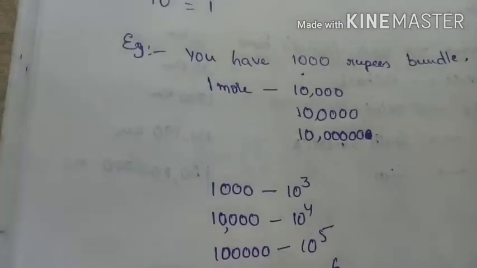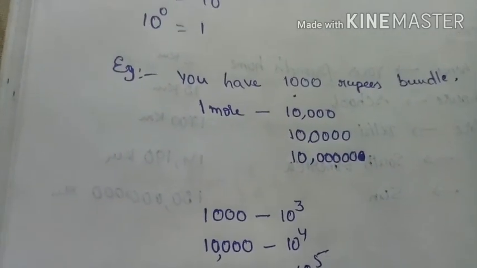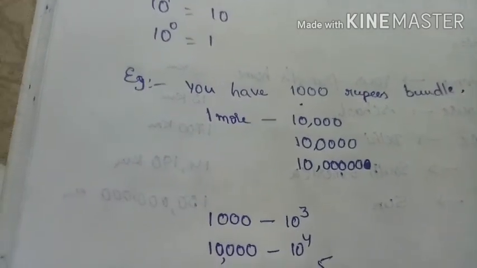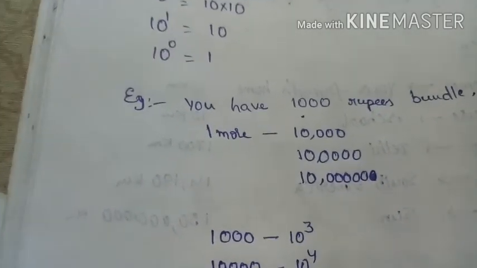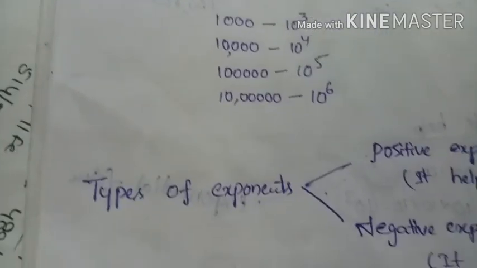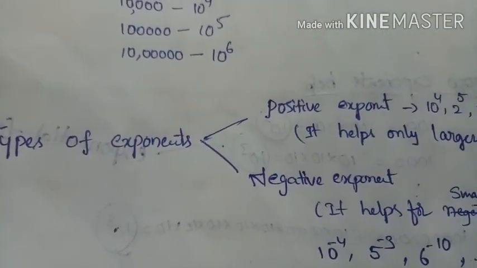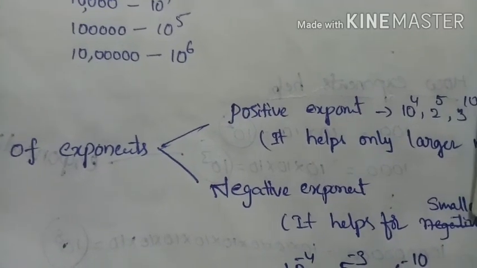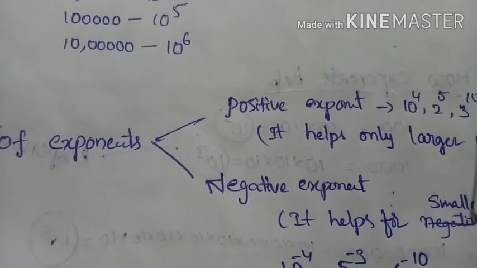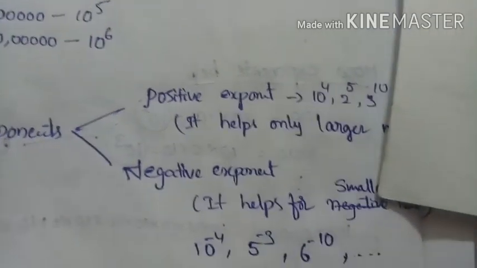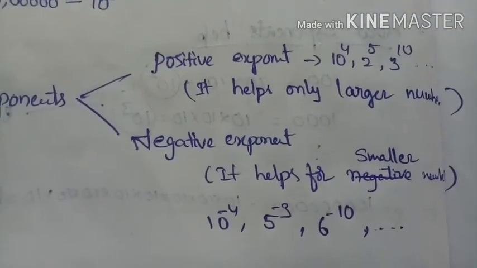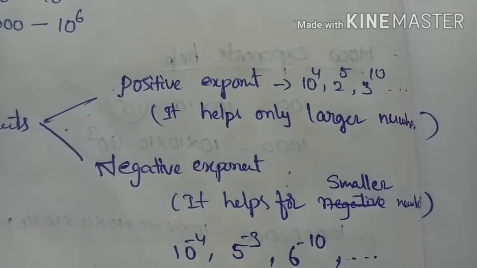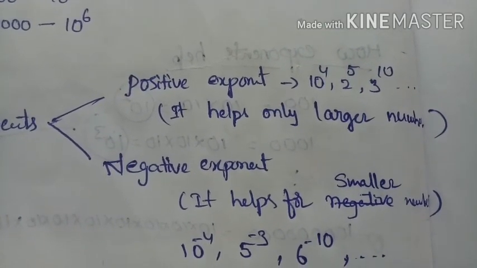Okay. Now, those examples are all considered only big numbers. Now how do we represent the smaller numbers? Basically we are talking about the exponents. The exponents are of two types: positive exponents and negative exponents. Positive exponents tell only about large or bigger numbers. That means 10 power of 4, 2 power of 5, 3 power of 10 and more.